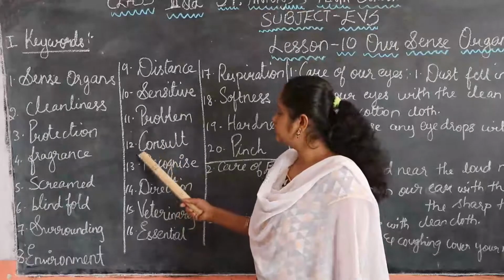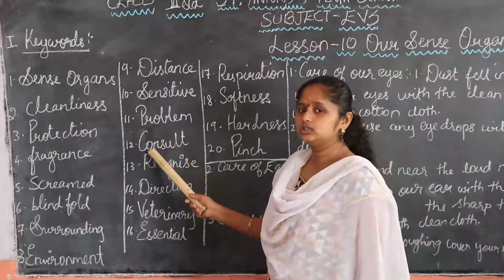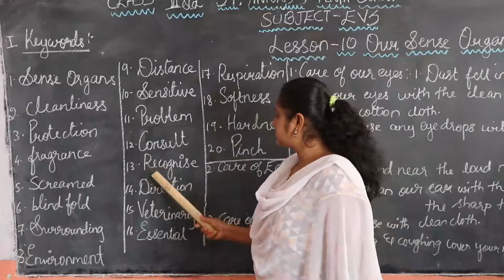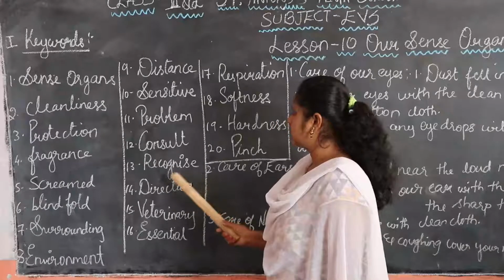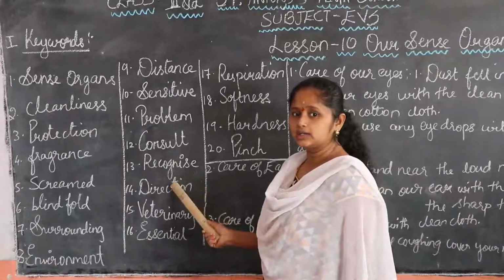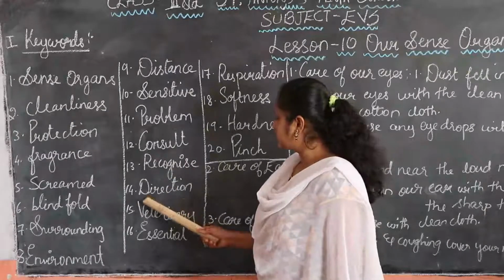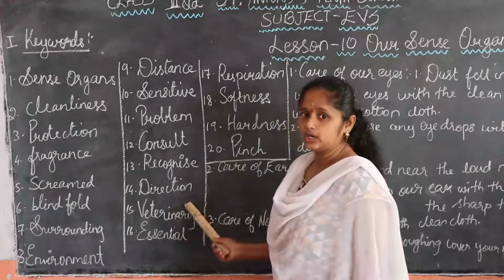Consult. C-O-N-S-U-L-T. Consult. Recognize. R-E-C-O-G-N-I-S-E. Recognize. Recognize means what, children? Identify. Direction. D-I-R-E-C-T-I-O-N. Direction.